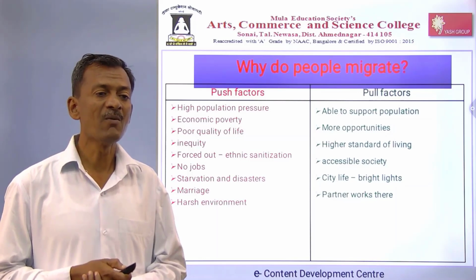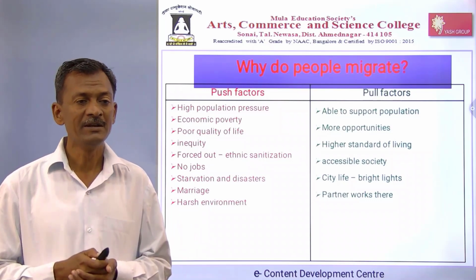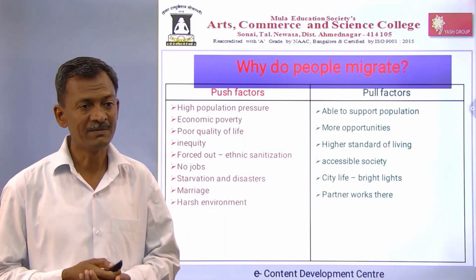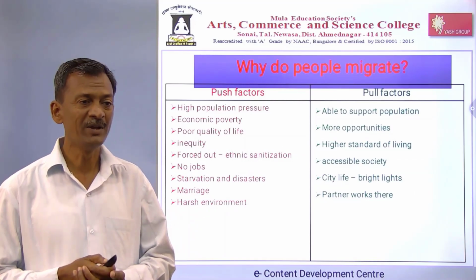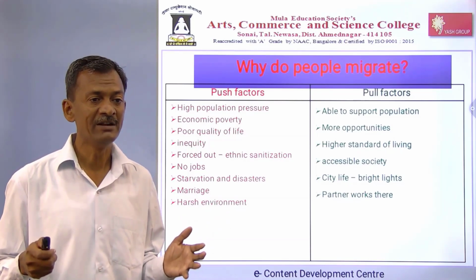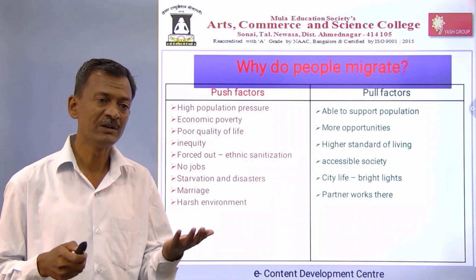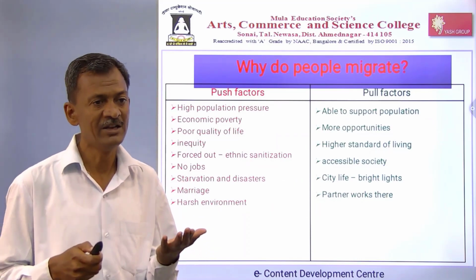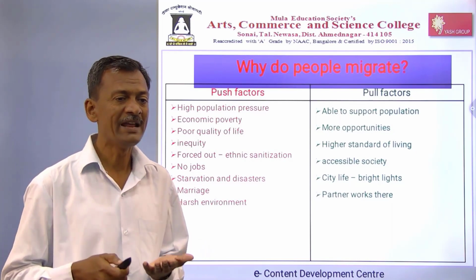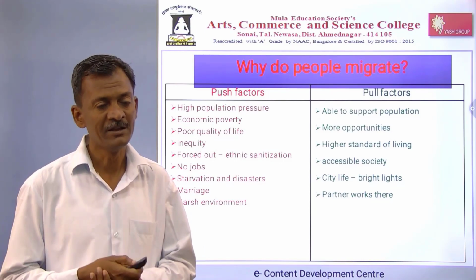Then economic poverty. If that geographical region has continuous poverty, then people run away for the purpose of earning or employment. Poor quality of life: every man wants a good living for his child. That's why poor quality of life is also one. Then inequality, when there are social problems like Afghanistan, ethnic problems, no jobs, marriage, and a bad environment, these also affect migration.